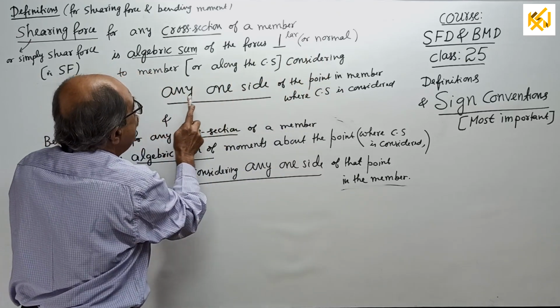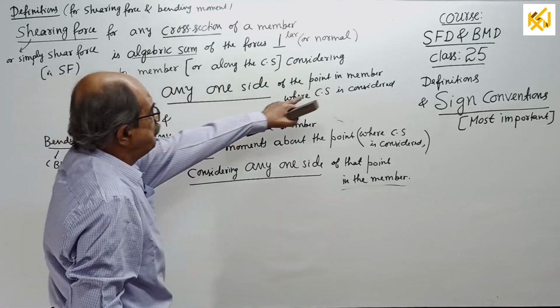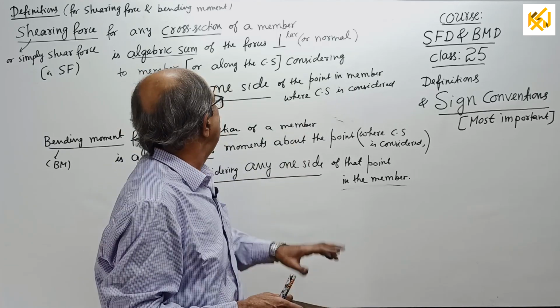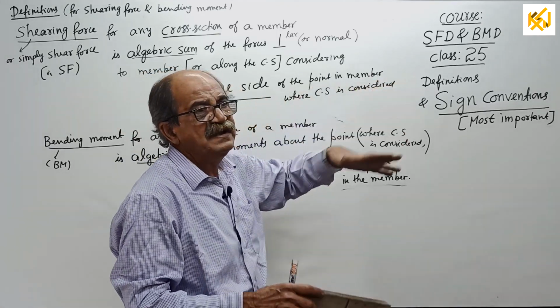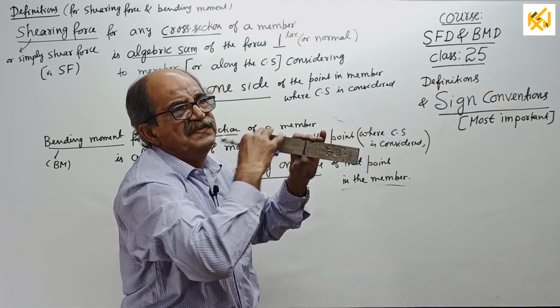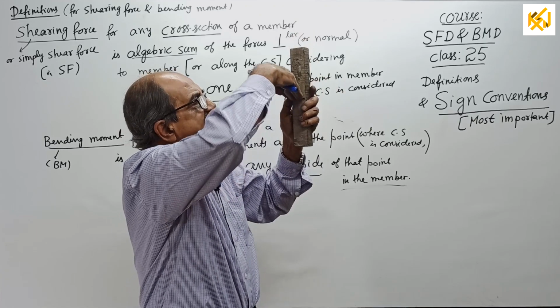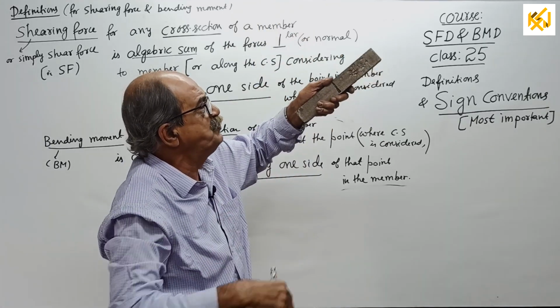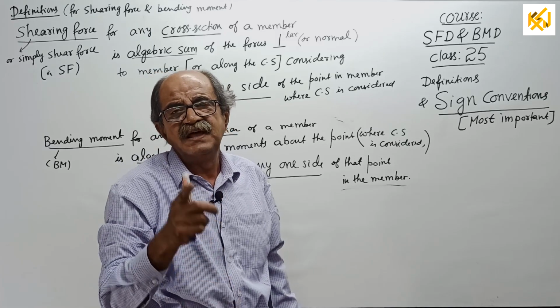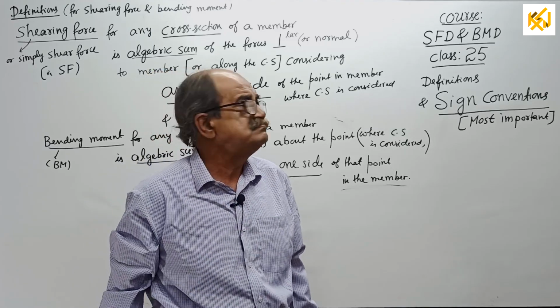Considering any one side of the point in the member where the cross section is considered. Considering any one side of the point, if I want here, you consider either that side or this side. If the member is this way, either this side or this side. Do not consider both sides, consider only one side.